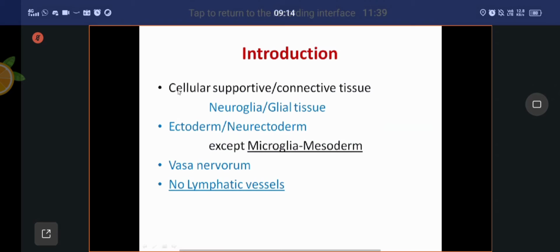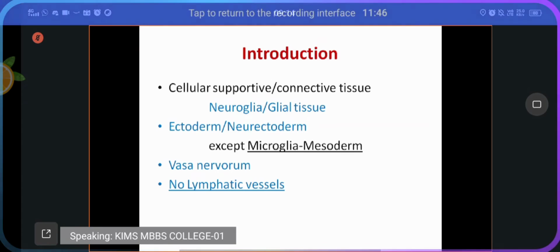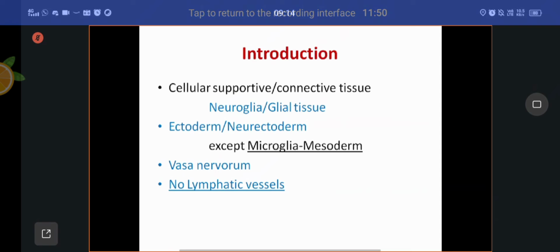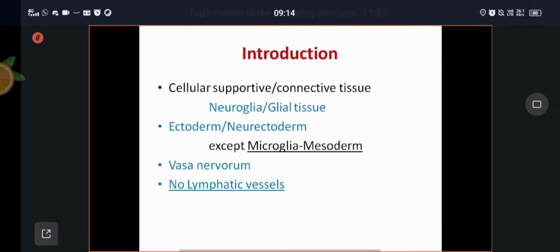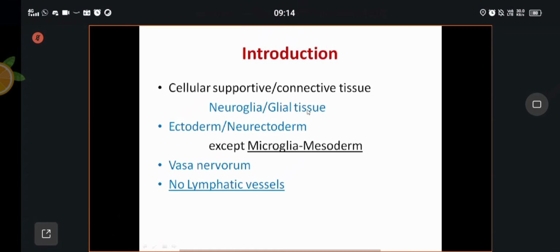Just now I told you there is a cellular supportive or connective tissue. It is supportive and nutritive to the neurons. The neurons will be nourished, supported and well protected by the cellular connective tissue called neuroglia or glial tissue.